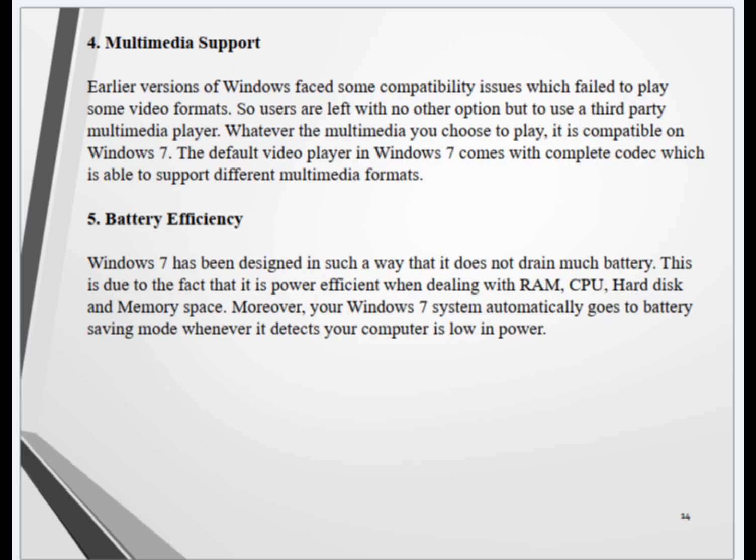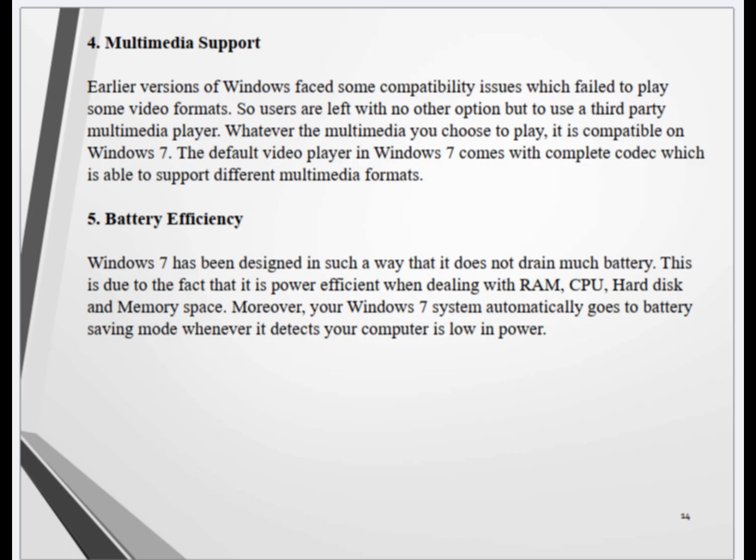So users are left with no other option but to use a third-party multimedia player. Whatever the multimedia you choose to play, it is compatible on Windows 7. The default video player in Windows 7 comes with complete codec which is able to support different multimedia formats.